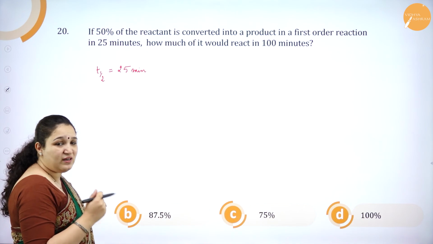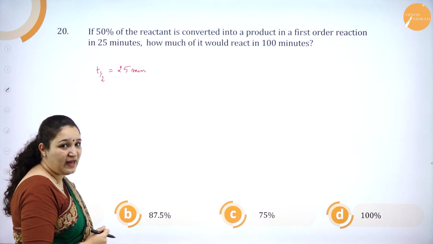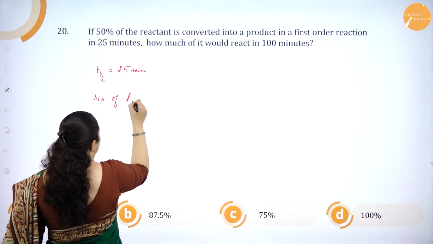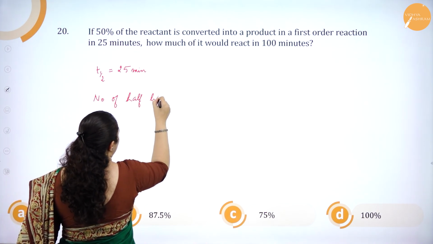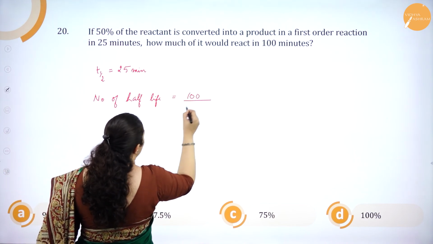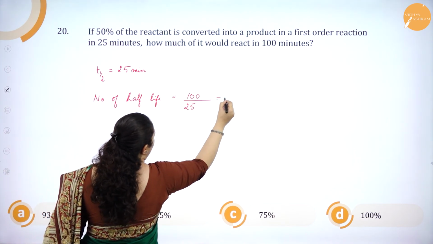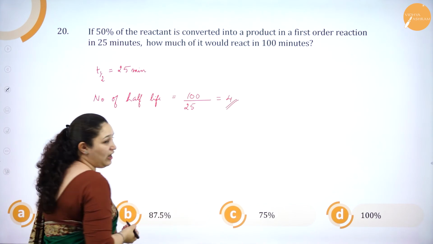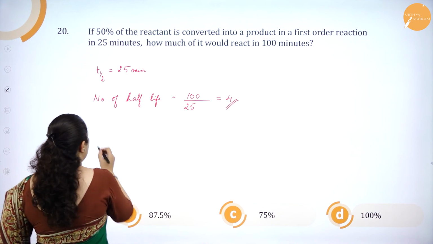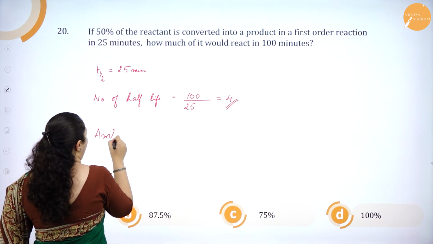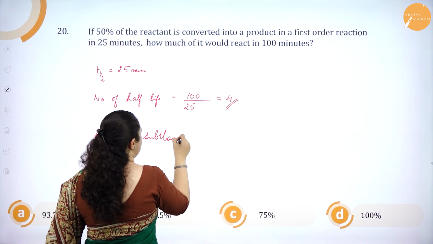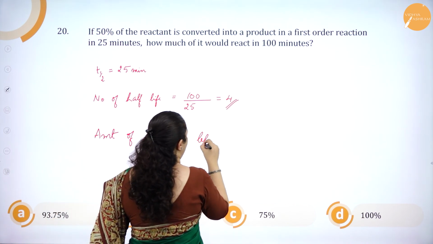So how much would it react in 100 minutes? So we'll see for 100 minutes how many half-lives we have. Okay, so number of half-lives is equal to 100 minutes divide by 25. So we'll have 4 half-lives. Once I've got the number of half-lives, next I'll calculate amount of substance left behind.